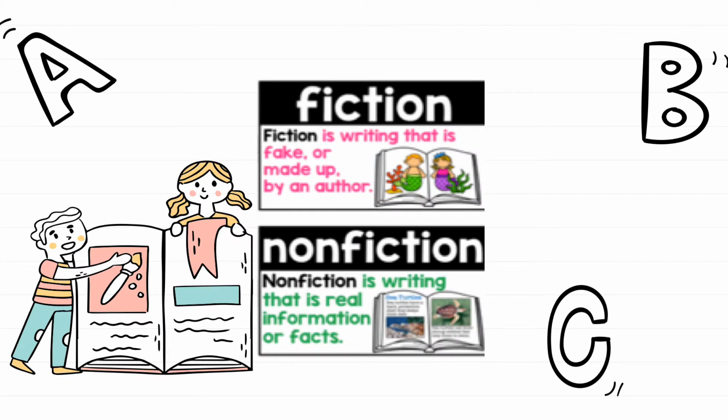Literary genres are broken into two main groups: fiction and nonfiction. Fiction is writing that is fake or made up by an author. Nonfiction is writing that is real information or facts.